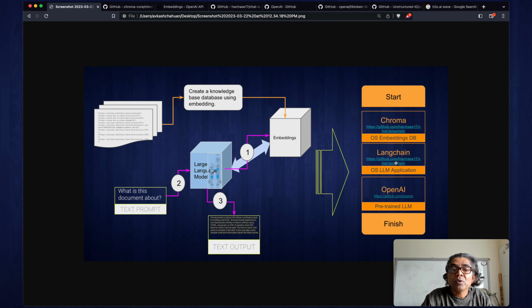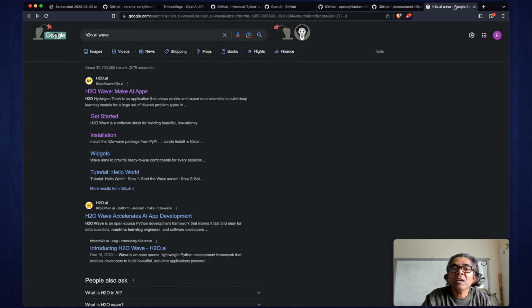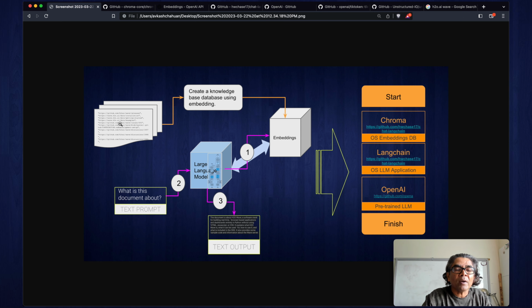So once we have looked into the libraries, now we need to see what our source content is, which we want to ask questions about. For this demo, I have decided to use H2O Wave, which is an open source library for creating applications using Python-like code, without writing a significant amount of Python. It's just a framework where you can create applications. And the objective is to collect lots of URLs which we could use in our fine-tuning of LLMs, so that we could create the embeddings first and then store them in the embedded database.